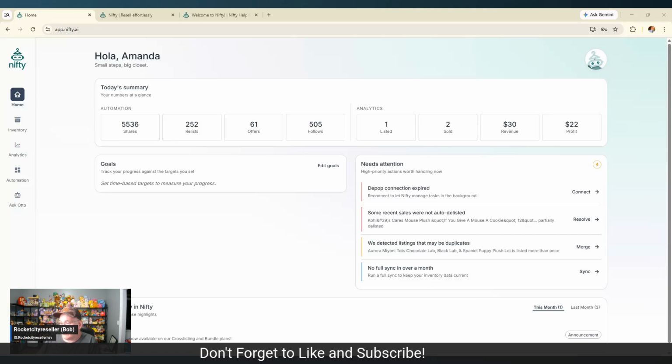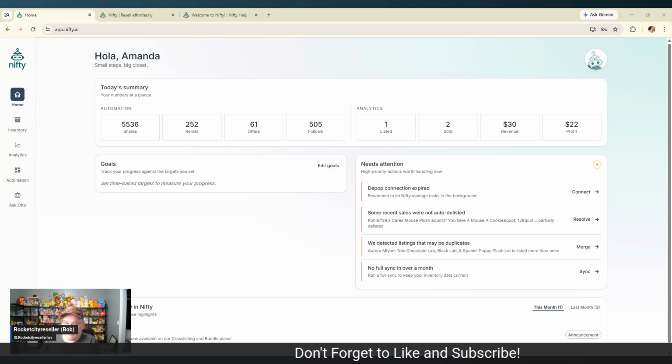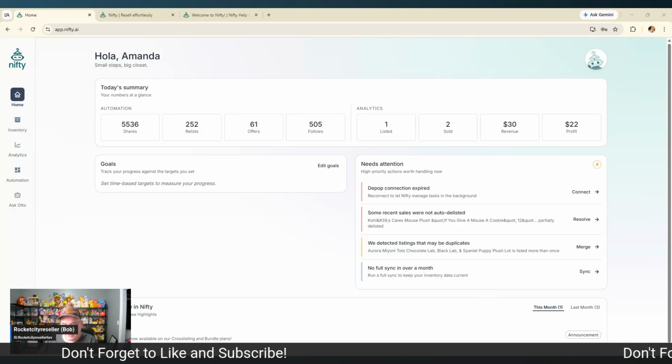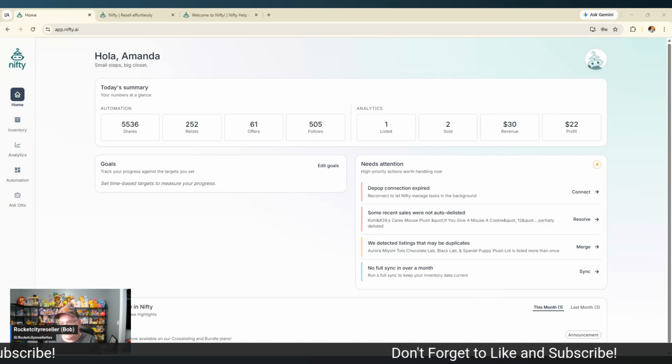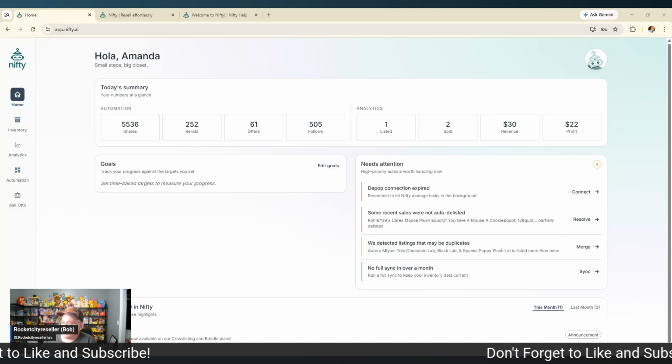Whenever there's a duplicate listing when you sync, and we'll go over some of that here in a second. I actually did oversync just recently, and their AI agent will basically go through similar items and see, is this a duplicate or is this not a duplicate? And when you first sync your closet, it's going to give you the option to do that. They call it merge.